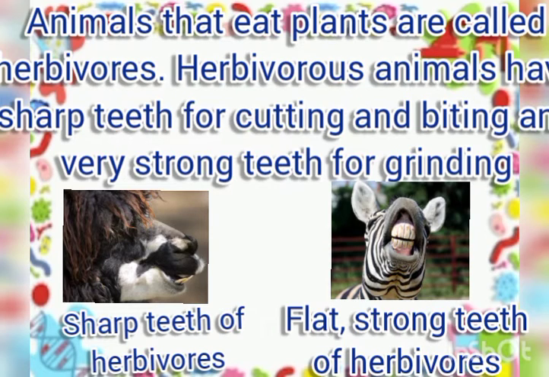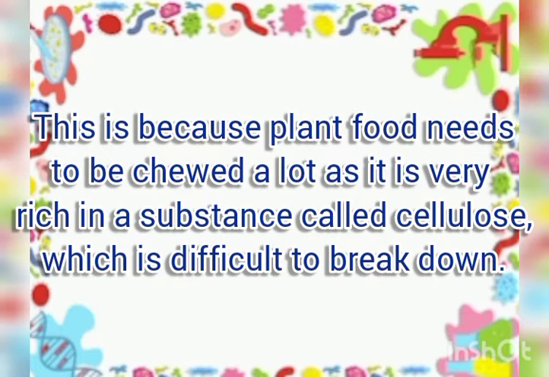Herbivorous animals have sharp teeth for biting and cutting and very strong teeth for grinding. This is because plant food needs to be chewed a lot as it is very rich in a substance called cellulose, which is difficult to break down.